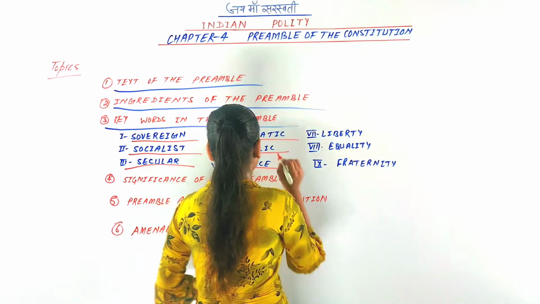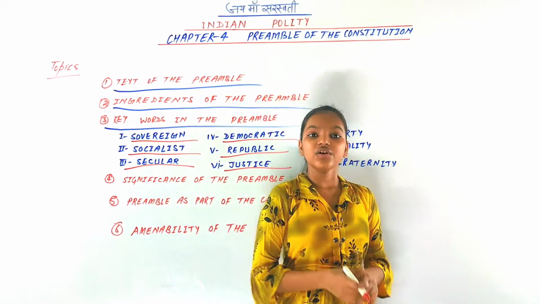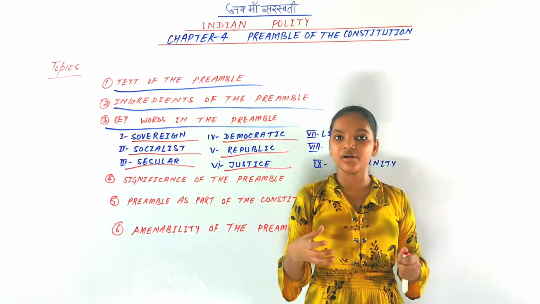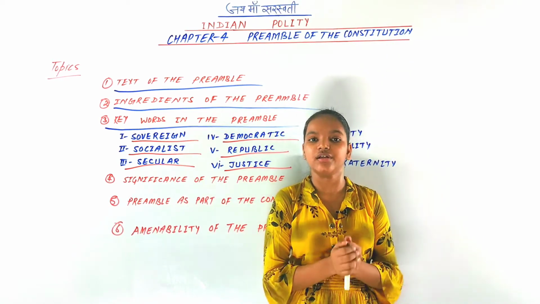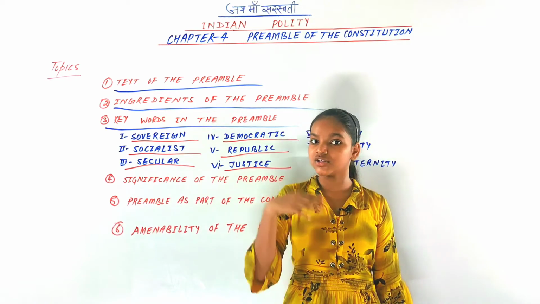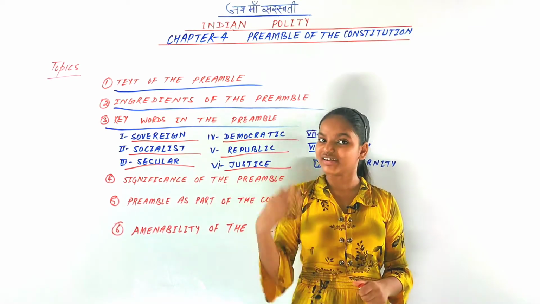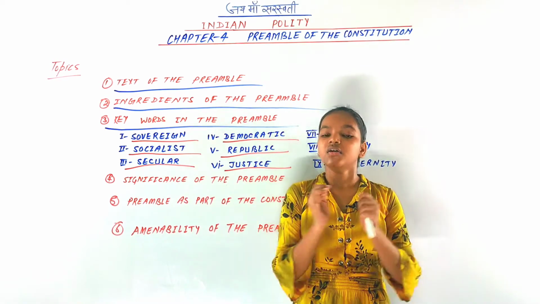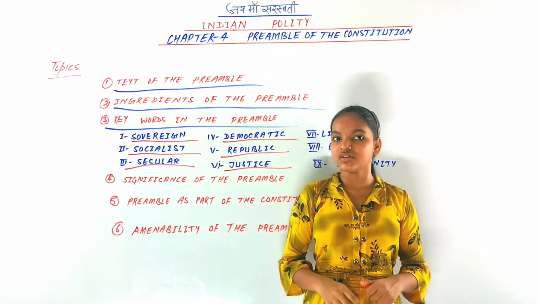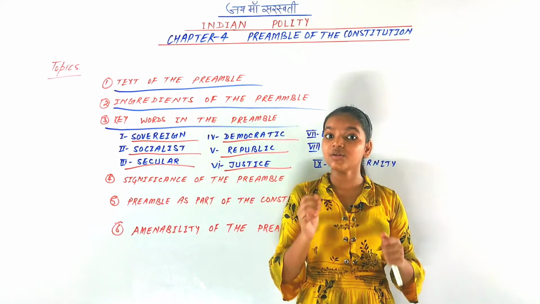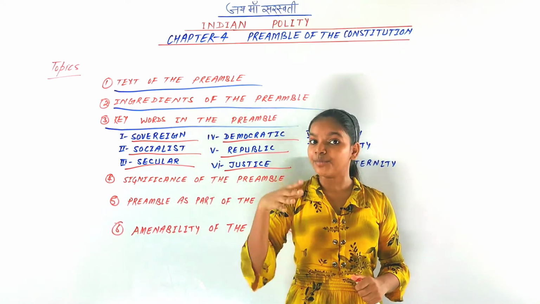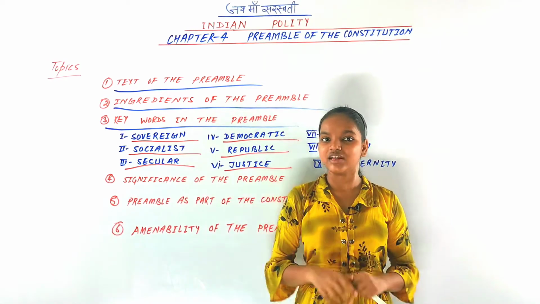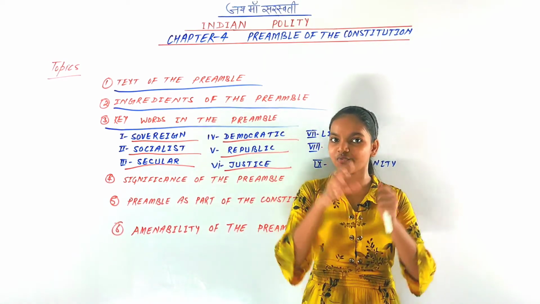So next is justice. Justice. You have also read that justice is written in the preamble of our Indian Constitution. Justice has been divided into three parts: political justice, economic justice and social justice. These three types of justice are secured by the provisions you can see in the fundamental rights and the directive principles of state policy. So let us discuss what they are.